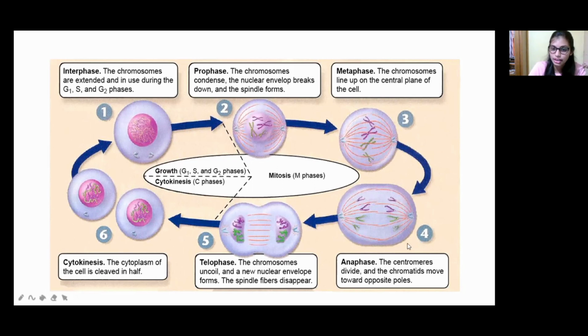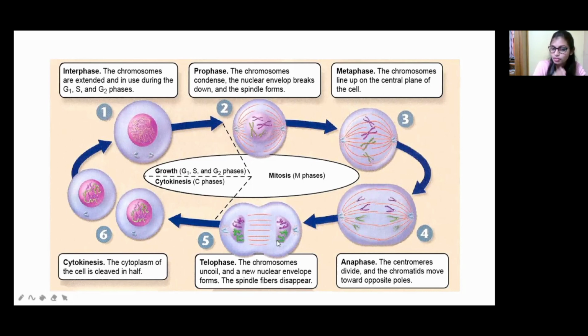Okay, so after the anaphase, the next stage is telophase. So here, what happens? The chromosomes uncoil and a new nuclear envelope will be formed. You can see over here chromosomes, right? So that will get uncoiled. Why? Because it has to be divided in the next phase. That's why uncoiling takes place and the new nuclear envelope will be formed.